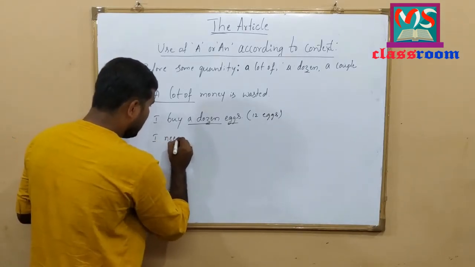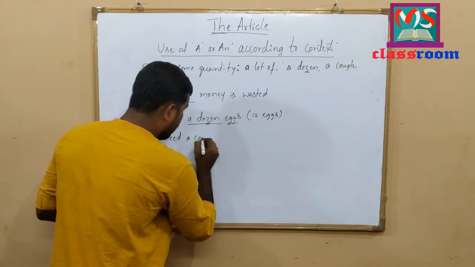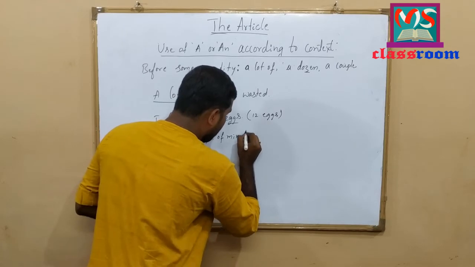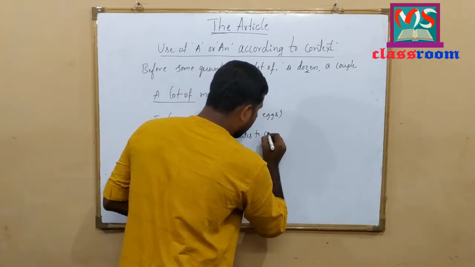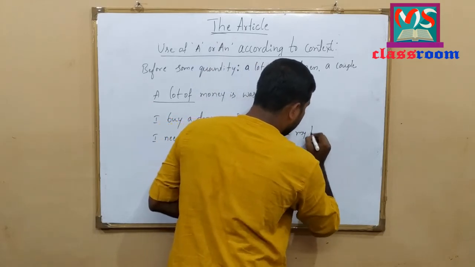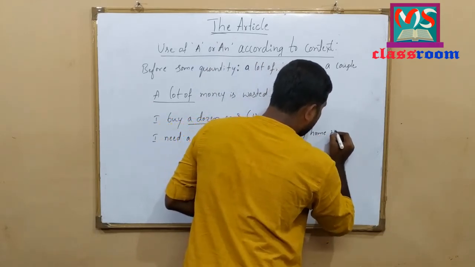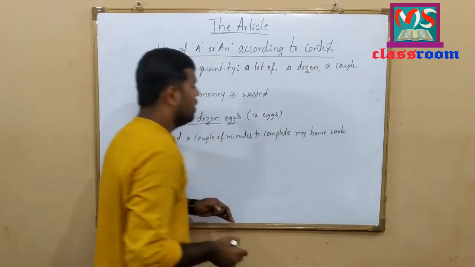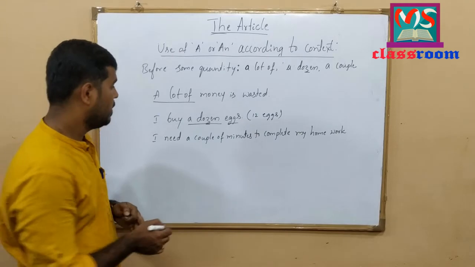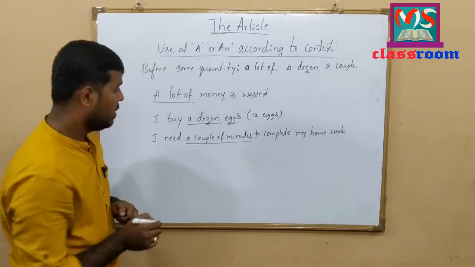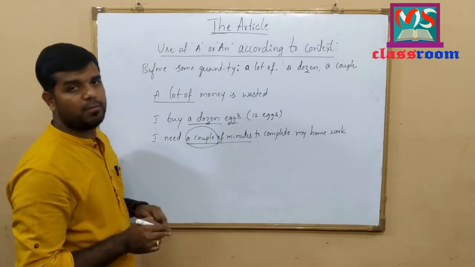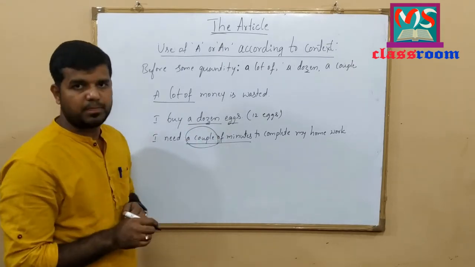I need a couple of minutes to complete my homework. Look at here. I need a couple of minutes to complete my homework. To measure the quantity, I have used a couple of. Here, a couple of minutes.